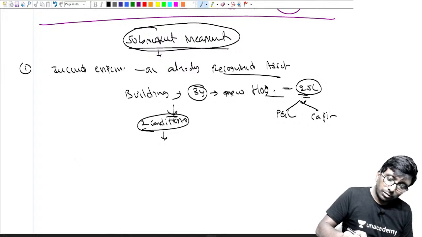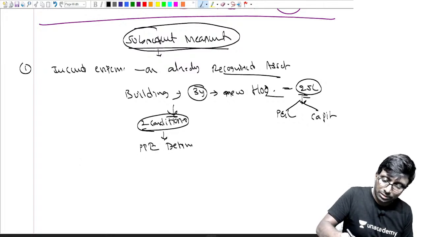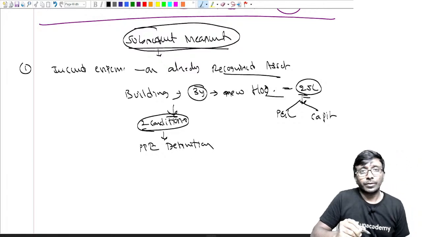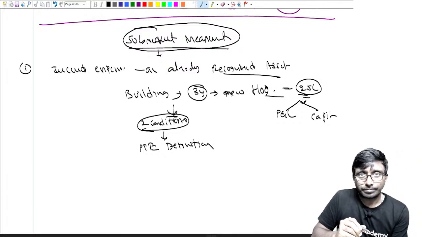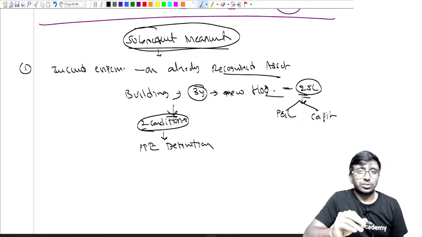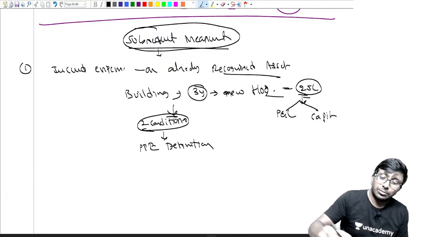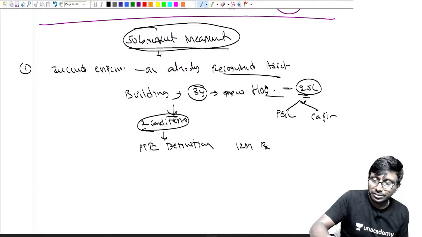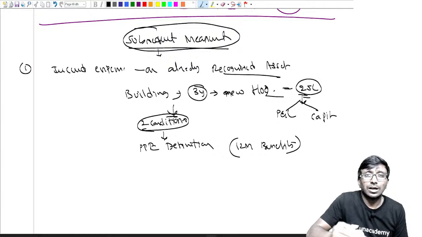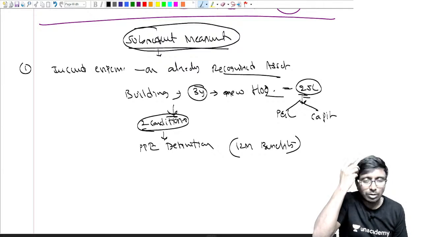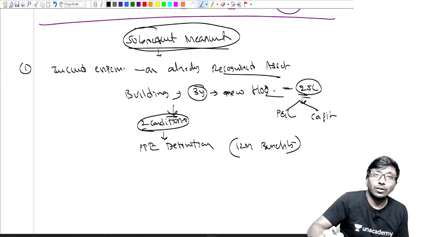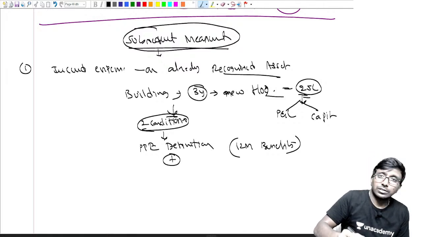What do you say? Does it satisfy PPE definition? First question we'll ask. Basically the asset is already PPE and that you are spending. Does it give more than 12 months benefit? Do you get the benefits for only 1 month, 6 months, or do you get a benefit for more than 12 months? That is first and foremost thing.